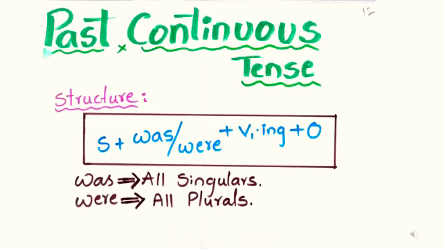Next, we will go for past continuous tense. To express the action which were going on at a certain time in the past. The structure is subject plus was, were plus verb ing form plus object. Here we use helping verb was for all singulars and were for all plurals.